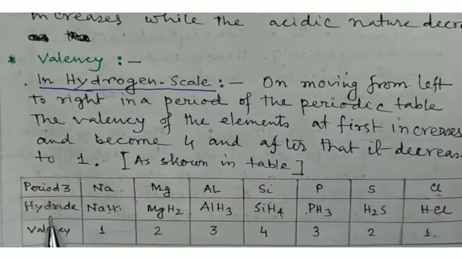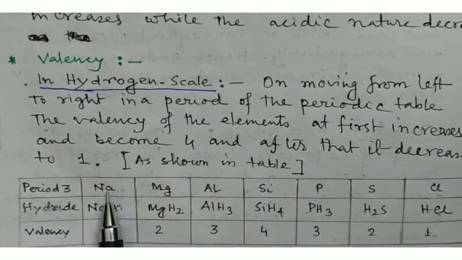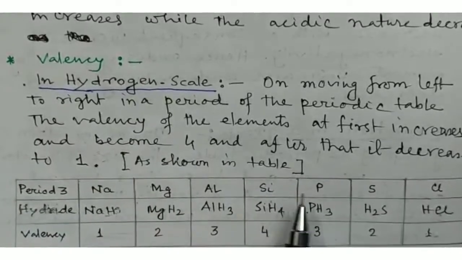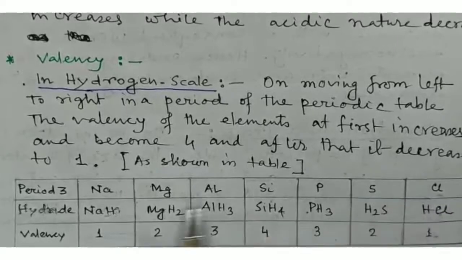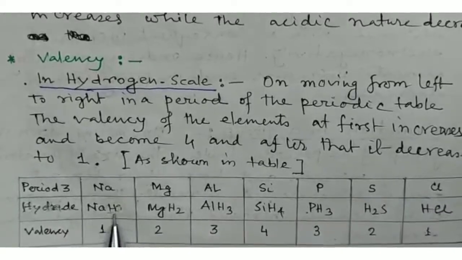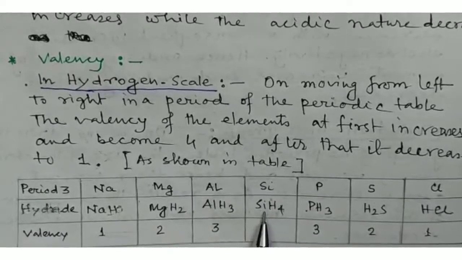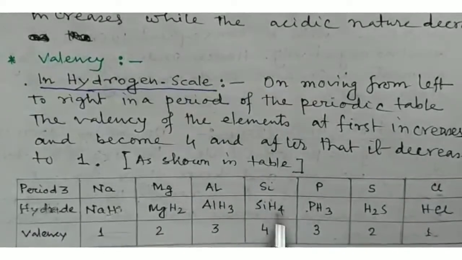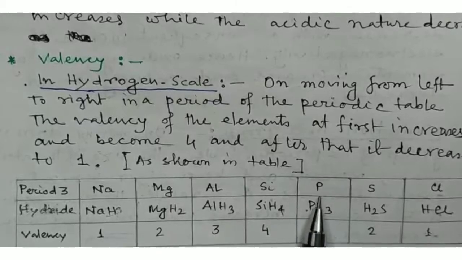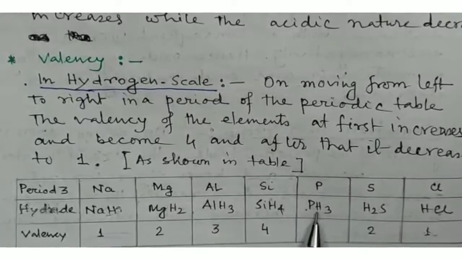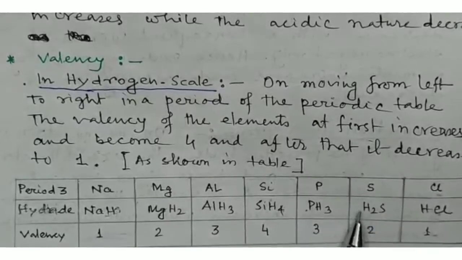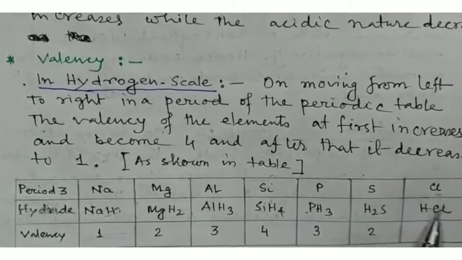Period 3: the elements are sodium, magnesium, aluminum, silicon, phosphorus, sulfur, chlorine, and the hydrides are sodium hydride, magnesium hydride, aluminum hydride, silicon hydride, that is SiH4, whose name is silane, and the next one, phosphorus, is named phosphine gas, then hydrogen sulfide gas, and hydrogen chloride gas.